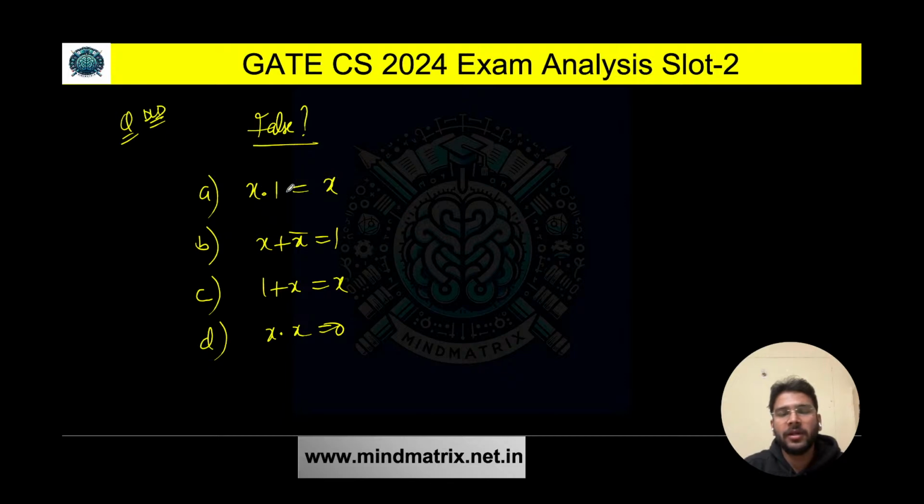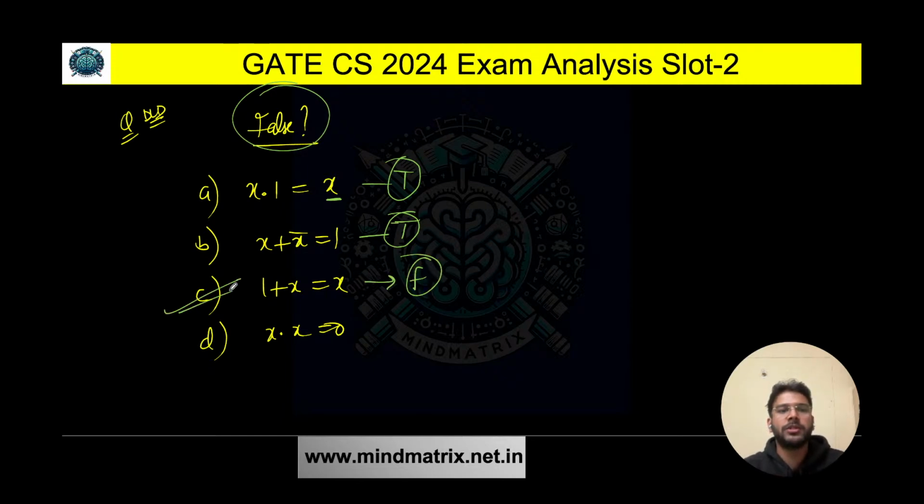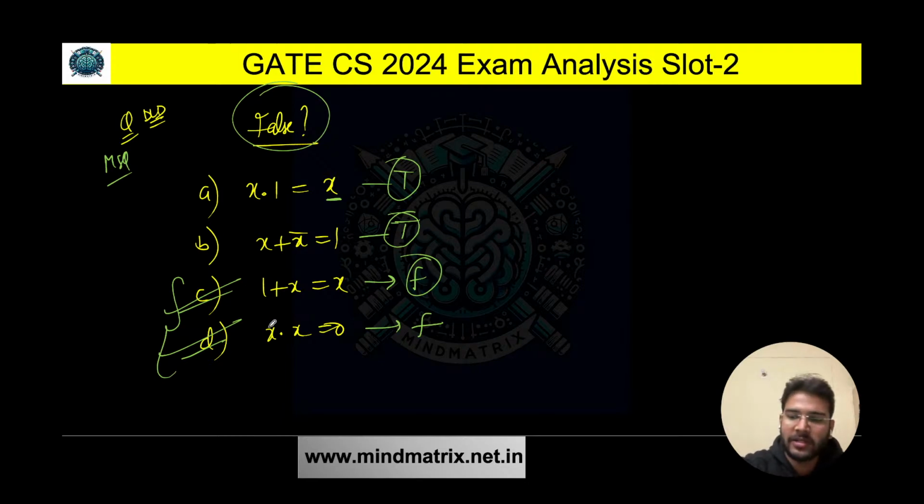If you are performing AND operator here, definitely it is true, right? So basically the answer depends on the value of x. If you're taking x equal to 0, answer will be 0. If you're taking x equal to 1, answer will be 1. So definitely it is true. X or x complement, 1 or 0. If you're performing OR operation between 1 and 0, you will be getting 1. This is a very simple question. This is true. 1 or x, 1 or anything is 1 only. So this is false here. And this one, x and x. Let's say x value is 1. 1 and 1 will give you 1, not 0. So this is also false. Option D is also correct. This was an MSQ question from digital logic. Very simple question. C and D is the correct answer for this question.